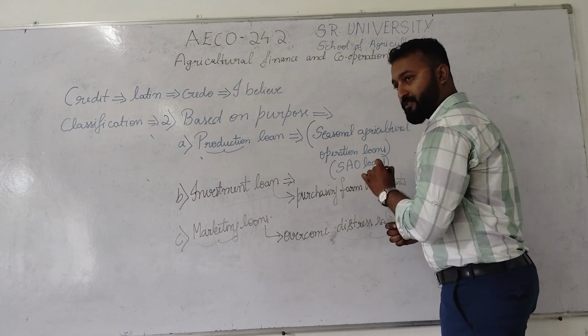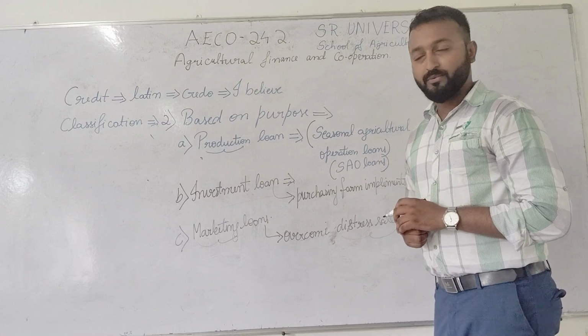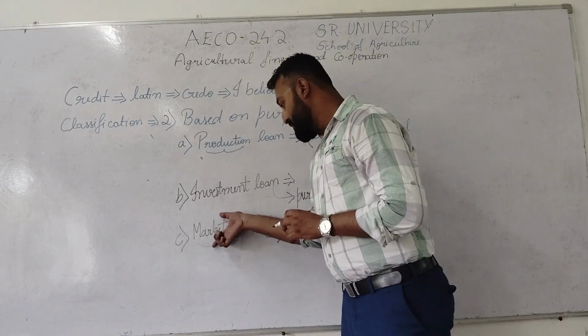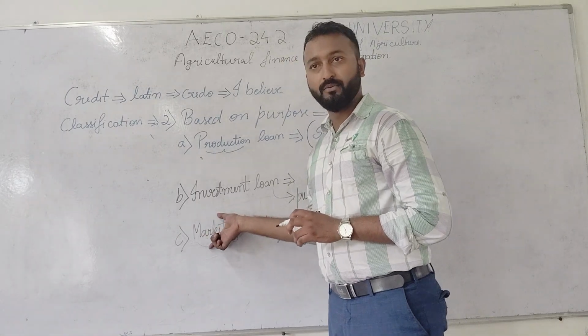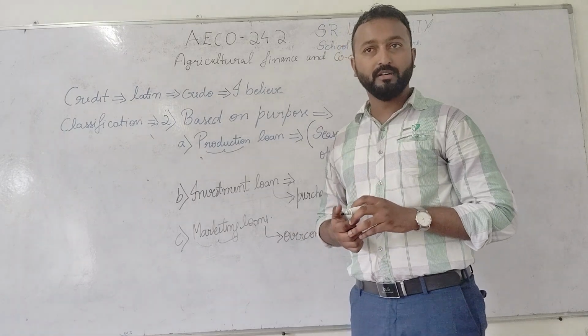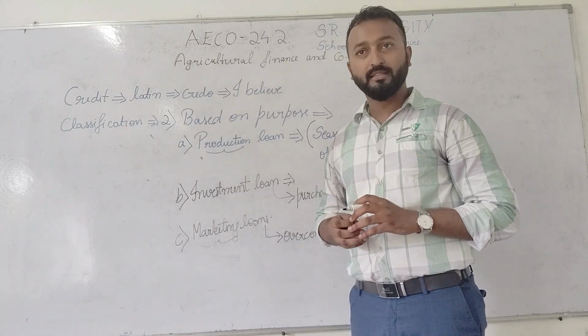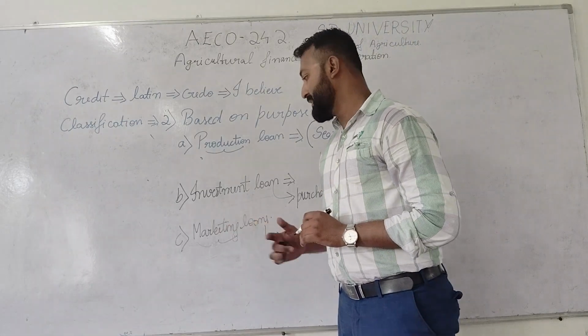This won't be fine for the farmer or for the government. So the government will provide a certain type of loan. That loan is called marketing loan. Marketing loans are nothing but those loans which will help the farmer or producer to supply the product at a very good price.